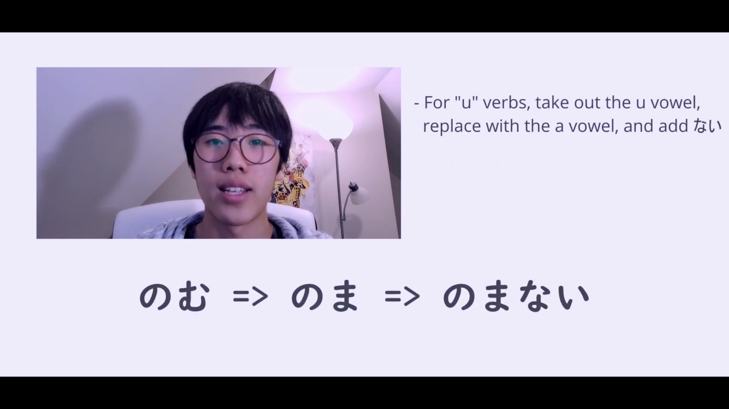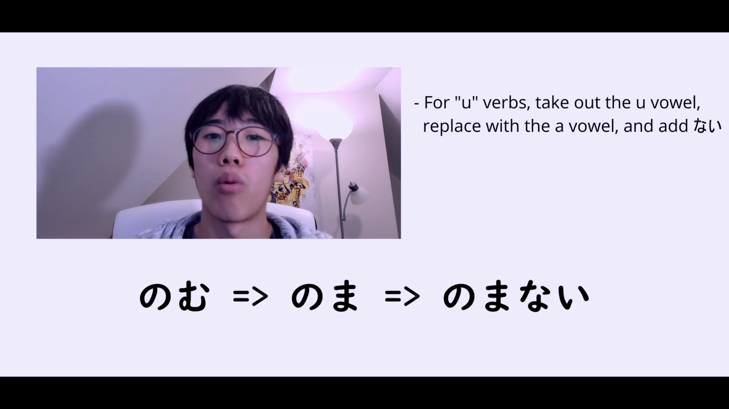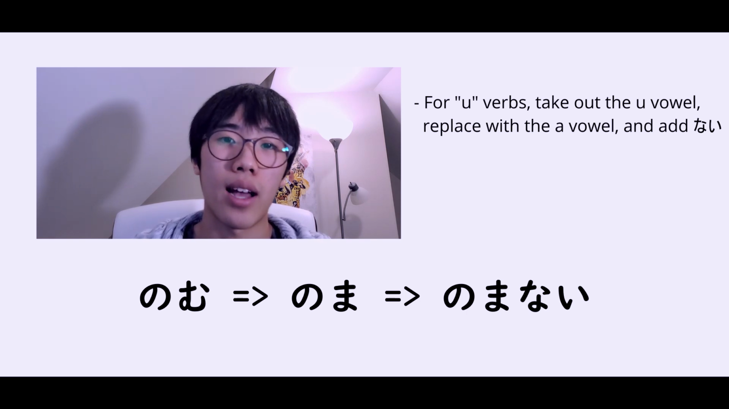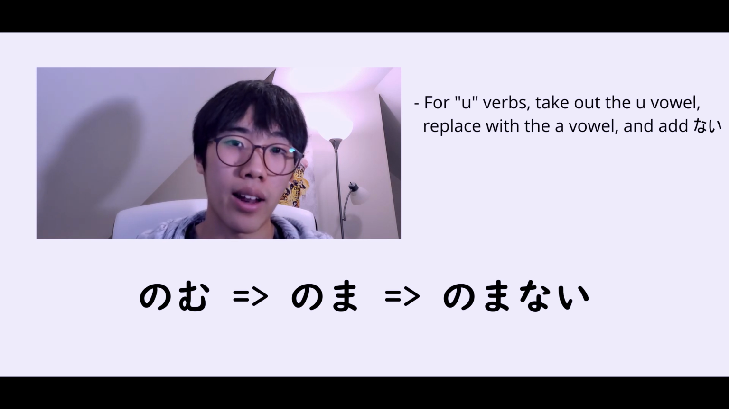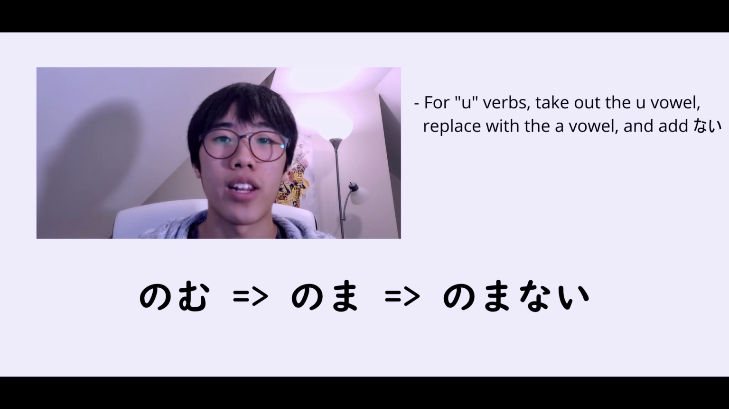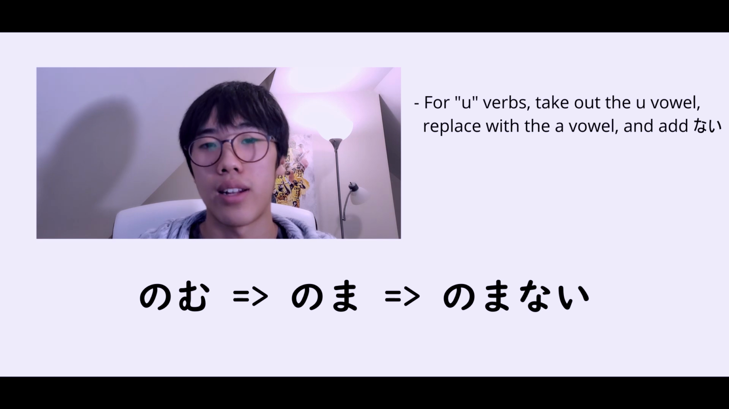So nomu is a u verb, and therefore what we have to do is take out the u vowel and replace it with the a vowel. So nomu will turn to noma, and then we attach nai, nomanai. And it is a good thing to note that the nai at the end will indicate if it is negative or not. If you hear nai, it's going to be the negative.